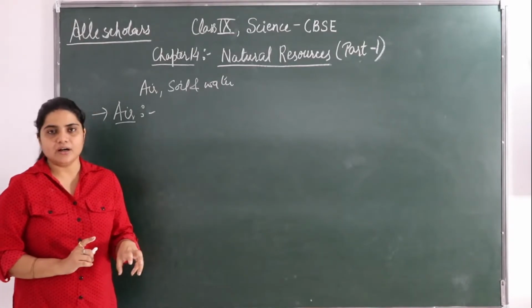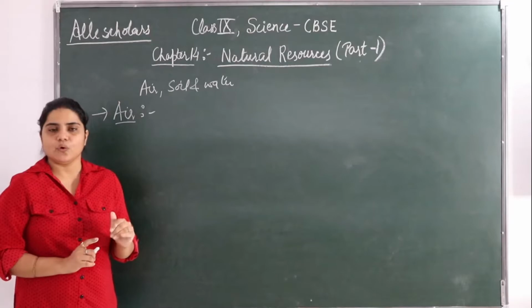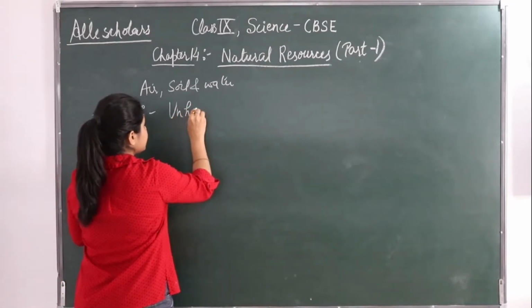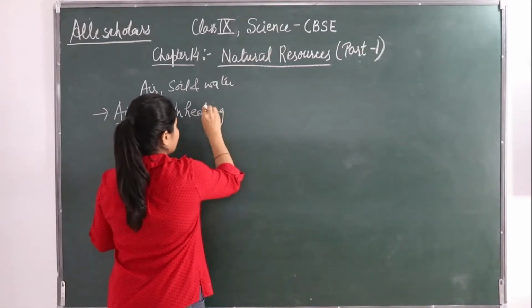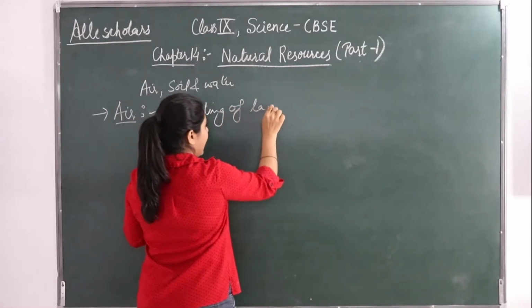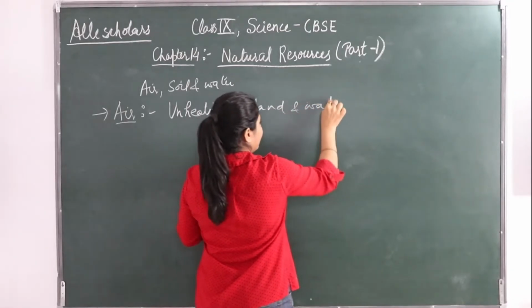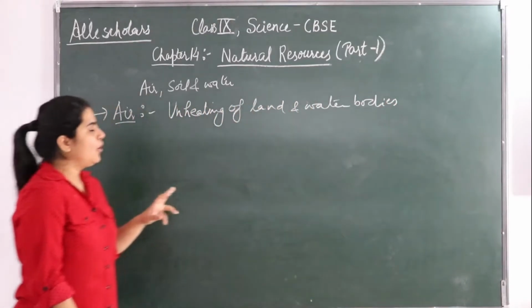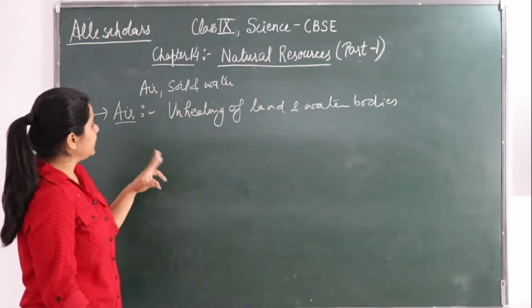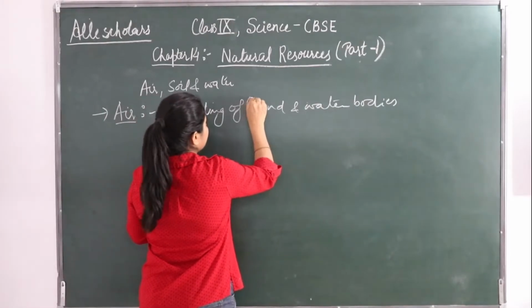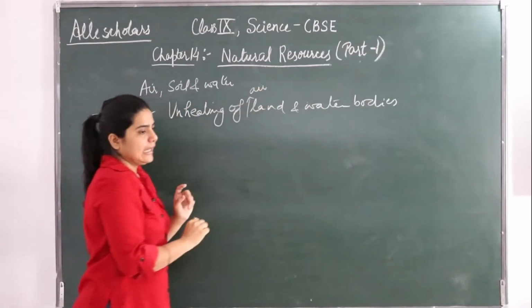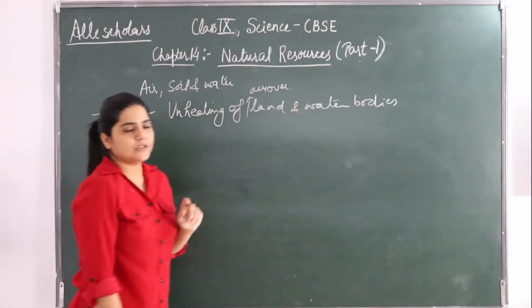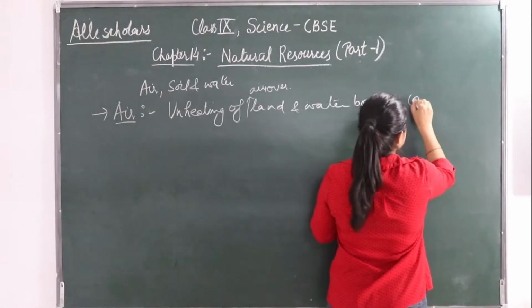Uneven heating of air over land and water bodies causes winds.